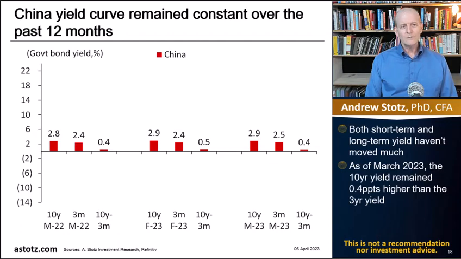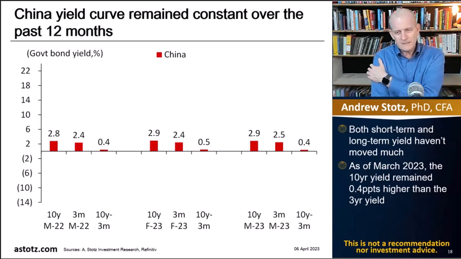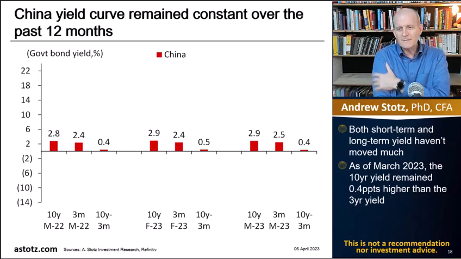What can we see? Well, China's yield curve remained constant over the past 12 months. Basically, both short and long-term rates haven't moved much. As of March 2023, the 10-year yield remained about 0.4 percentage points higher than the 3-month yield, and therefore we haven't seen inversion. Now, for China bears or people that are worried about China, if we saw an inversion in China, it could be pretty significant. And so China's trying to prevent having to do such a huge increase like the U.S. Fed did.